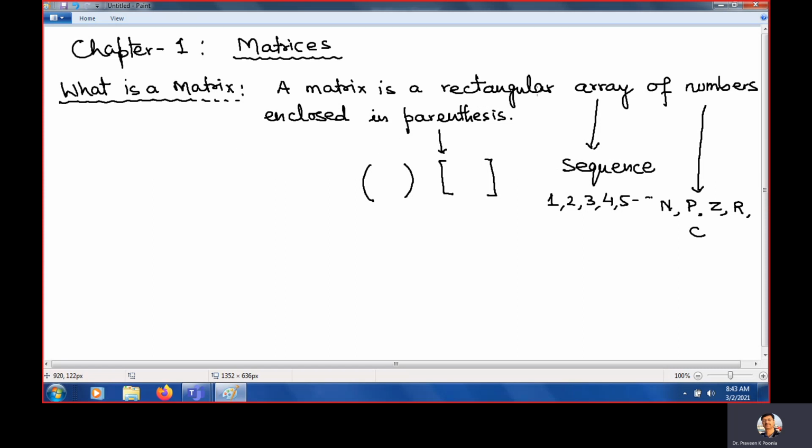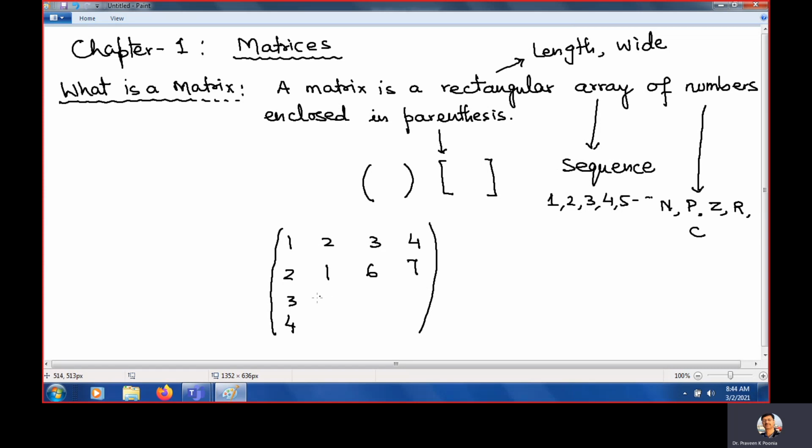So what is the matrix? Matrix is a rectangular. Rectangular means if we are writing numbers 1, 2, 3, 4. So rectangle means it having length and it having width, means breadth. So this is a rectangle, and it should be enclosed with the parenthesis like this one. So 1, 2, 3, 4, 2, 1, 6, 7, 3, 0, minus 2, 4, and 4, 3, 2, 9. So this is a matrix.